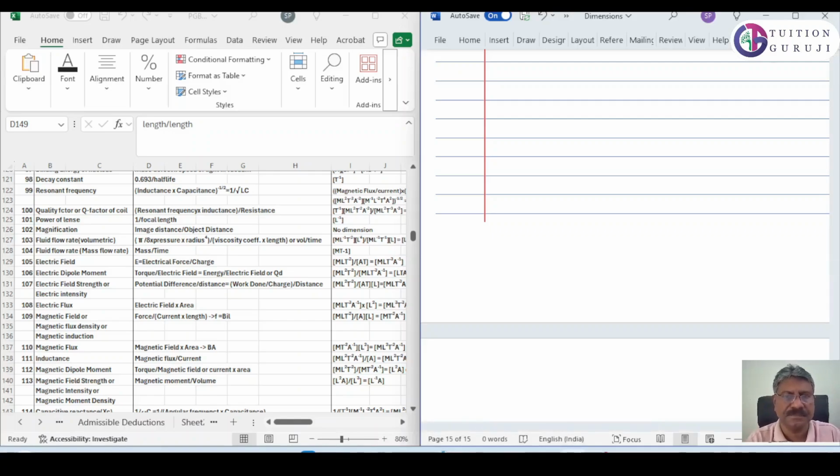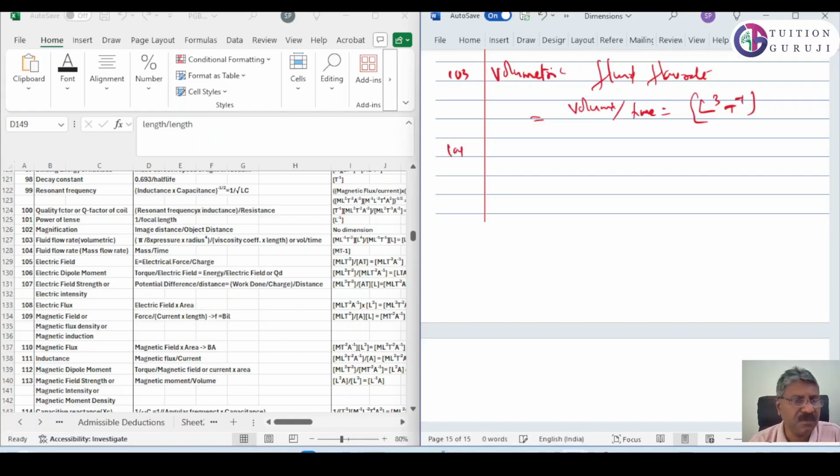Now 103. 103 is fluid flow rate, volumetric fluid flow rate. What is volumetric fluid flow rate? It is equal to volume by time. It's equal to L cube T raised to minus 1. Now 104. Mass flow rate. Mass flow rate is mass per time. It's equal to M T raised to minus 1.